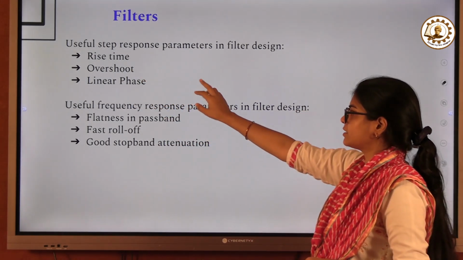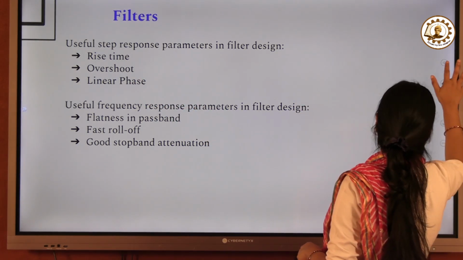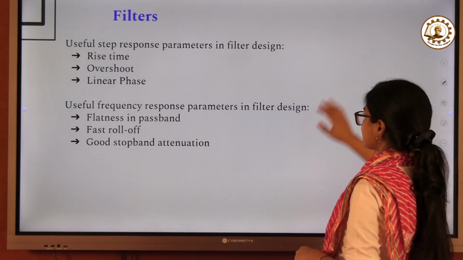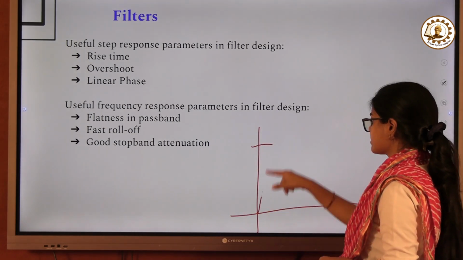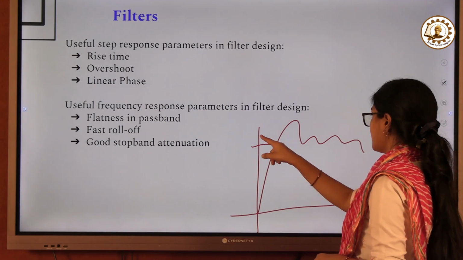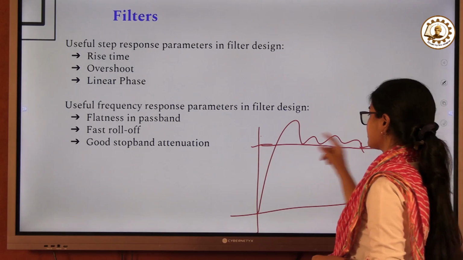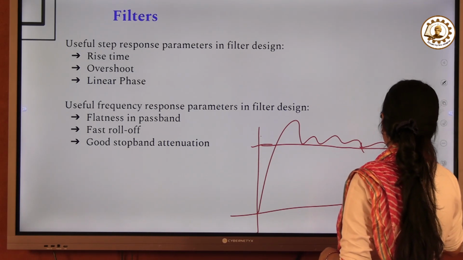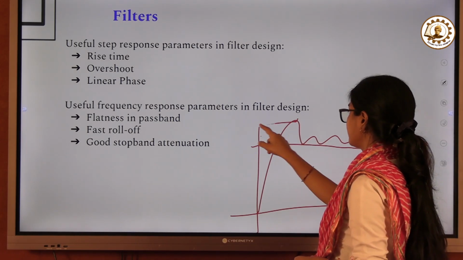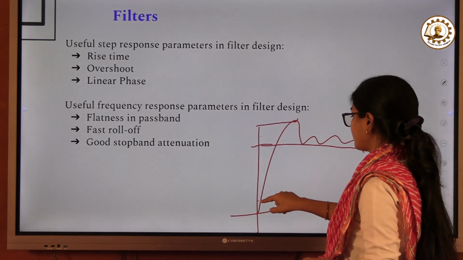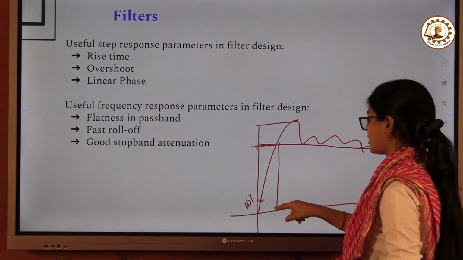Anyway, if you want to design in the time domain, these are the specifications you have to meet: the rise time, overshoot, and linear phase response. Now what is rise time? Suppose here we have a signal, and at this point it comes to 1, or you can say this is the final value of the signal. And this is the maximum value. From 10% to the final value, the time taken is your rise time.